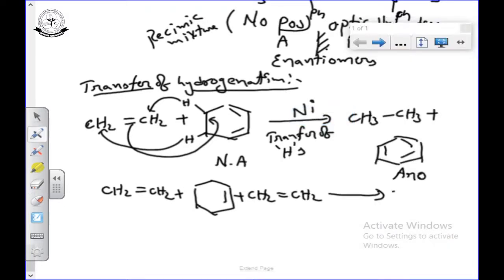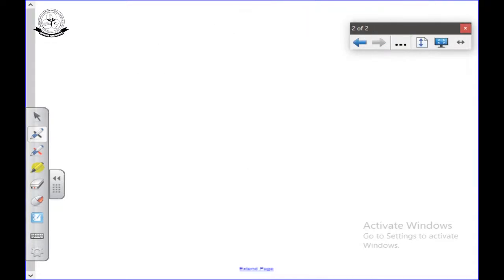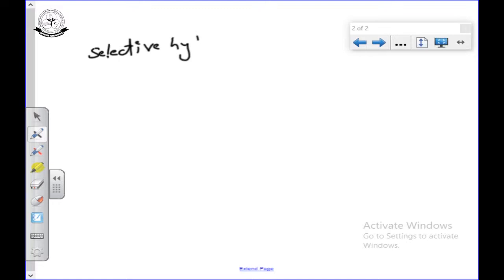We can get 2 moles of alkane CH3 single bond CH3, and remaining is a benzene ring. 2 times we have to transfer here. This is the transfer of hydrogenation. And another type will be there for the hydrogenation, that is selective hydrogenation.